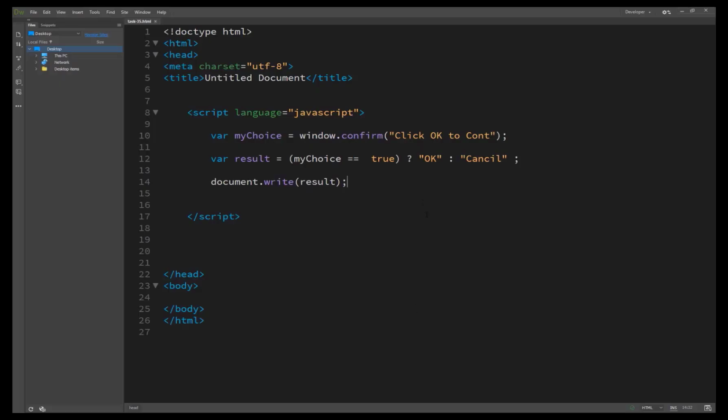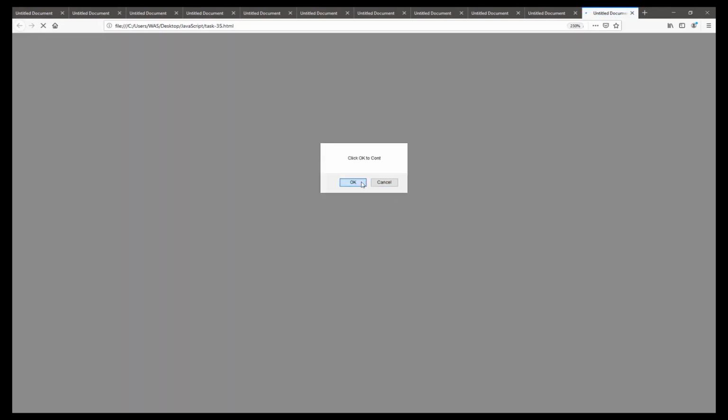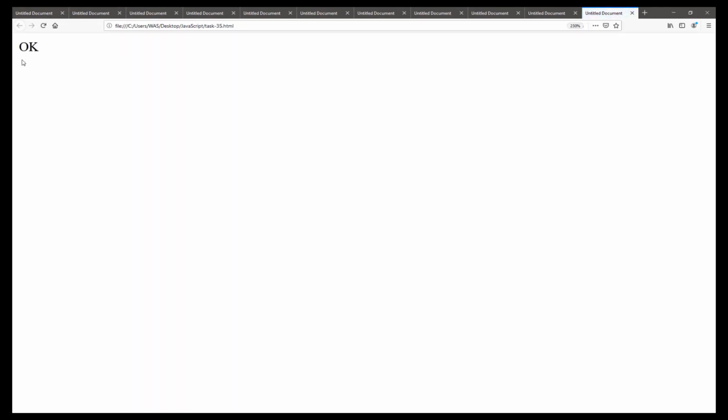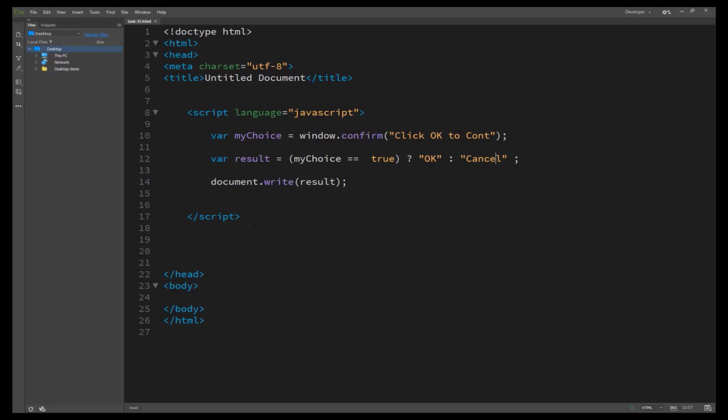When we click OK, you will see the message OK printed, and when I click cancel, the message cancel is printed on our screen. I think I misspelled cancel, it's spelled C-A-N-C-E-L, so it's correct here. So when we click here, cancel shows, and when we click OK, OK is printed on our screen. Basically both techniques are the same.